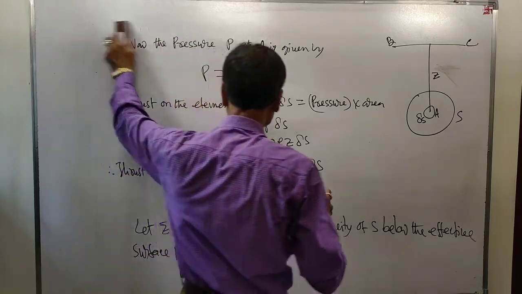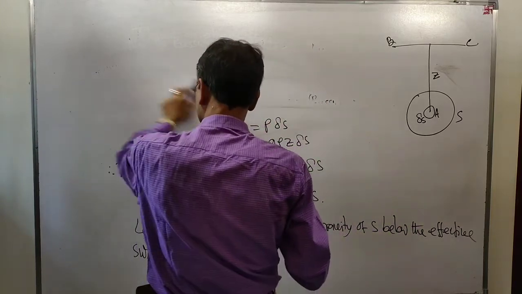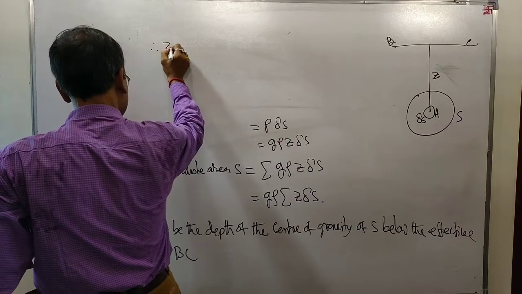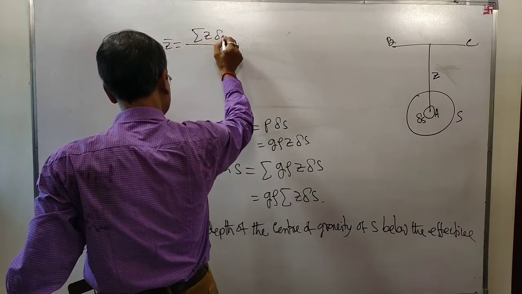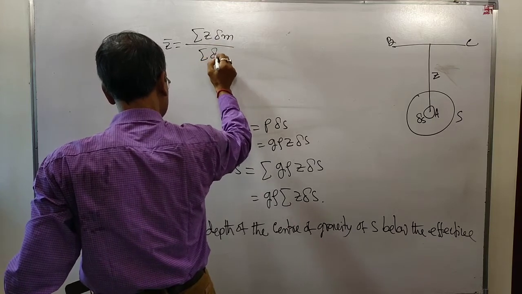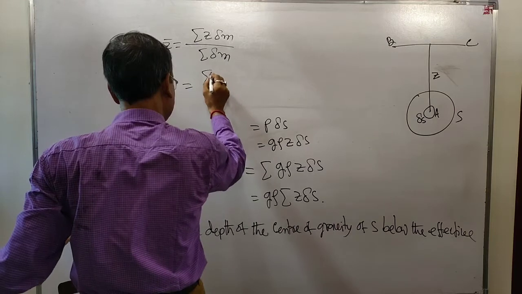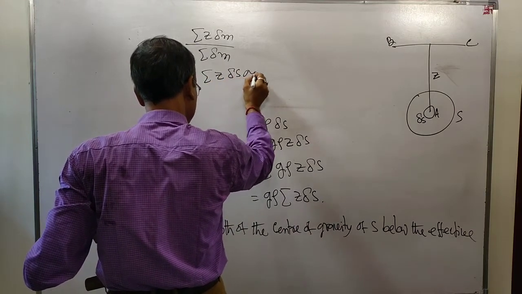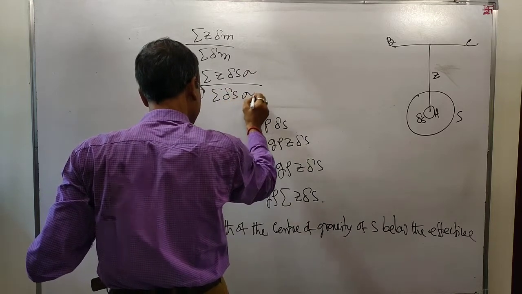Therefore, Z bar, the center of gravity. This should be equal to the summation of Z delta M divided by the summation of delta M, by definition. This is equal to the summation of Z delta S into sigma, divided by the summation of delta S into sigma.